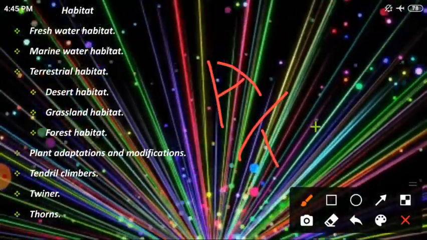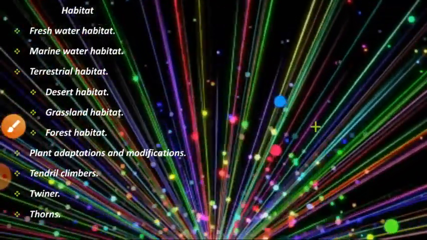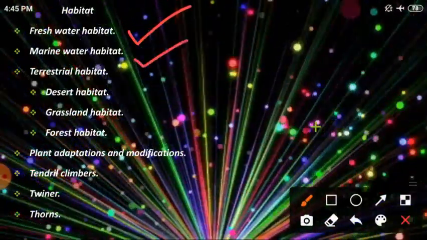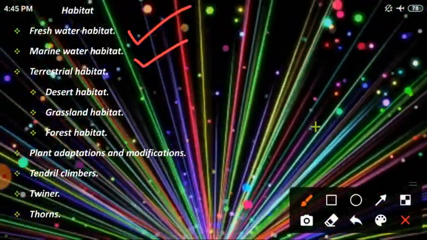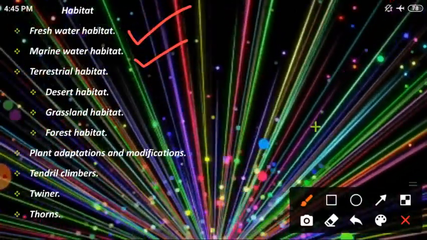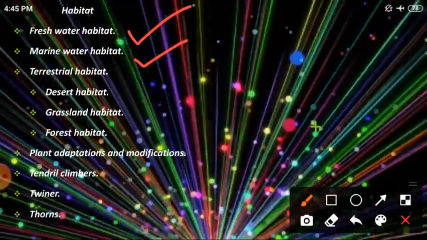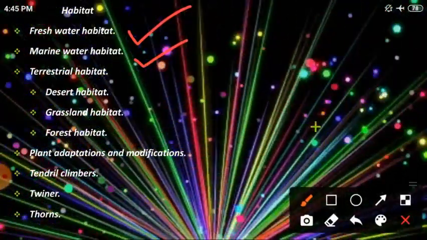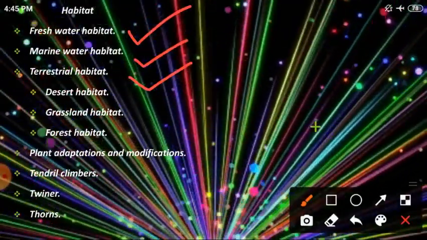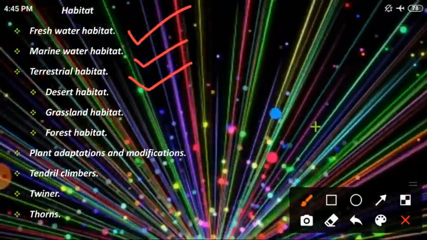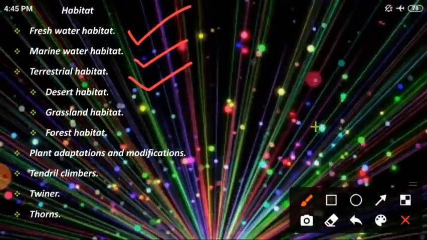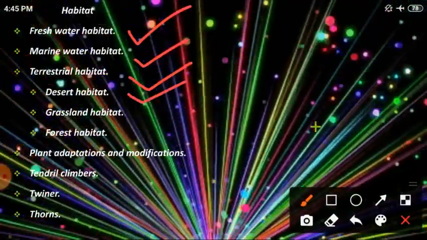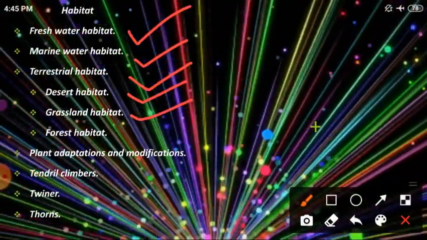Further, aquatic habitat is divided into two types. What are they? Freshwater habitat and marine water habitat. Freshwater means good water, marine water means sea water. In both of these we can see some plants and animals. And then terrestrial habitat means the area that is covered by land. That is further divided into three types: desert habitat, grassland habitat, forest habitat.